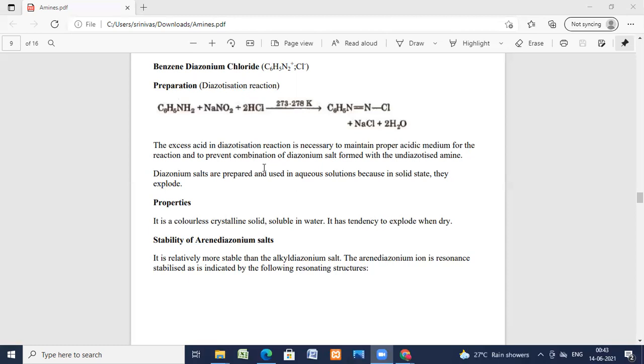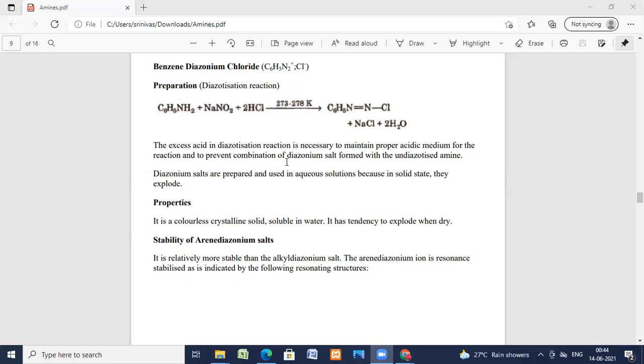And reactions of the diazonium group, there are many. Reactions of benzene diazonium chloride: chlorobenzene can be formed from benzene diazonium chloride when treated with copper chloride. And bromobenzene is also formed from benzene diazonium chloride when treated with copper bromide. When benzene diazonium chloride is treated with copper cyanide, benzonitrile can be produced. These are the uses.